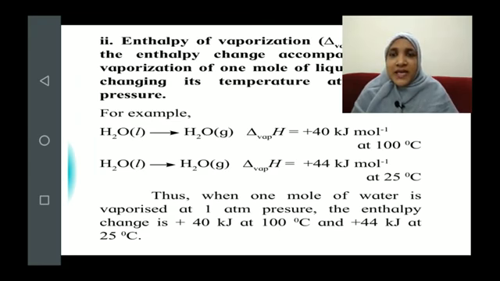Now these enthalpy changes which we define for only 1 mole of a substance can also be termed molar enthalpies. You can also term the enthalpy of vaporization as molar enthalpy of vaporization, or molar enthalpy of fusion, or molar enthalpy of freezing, because it is defined for only 1 mole of a substance.